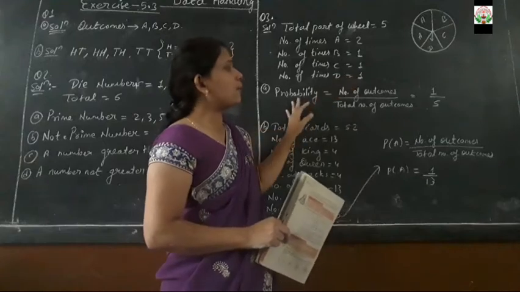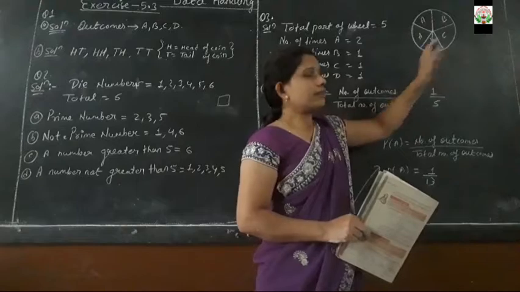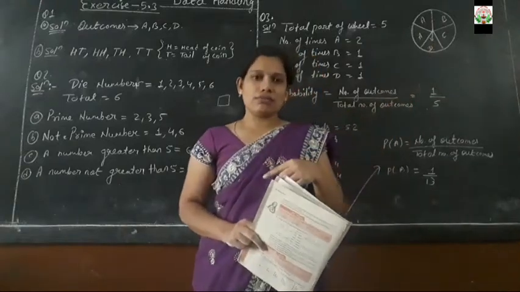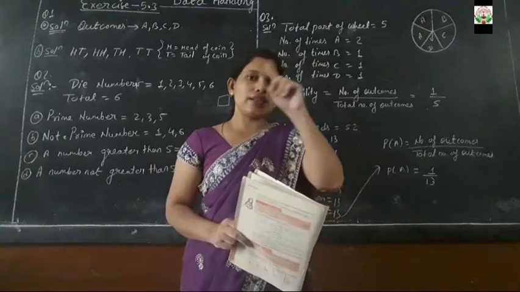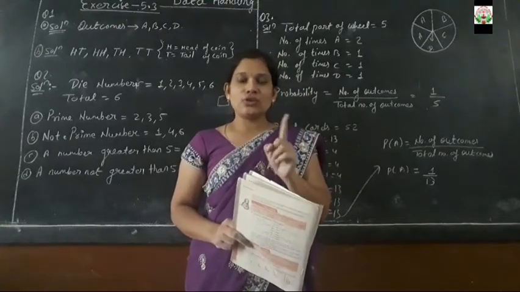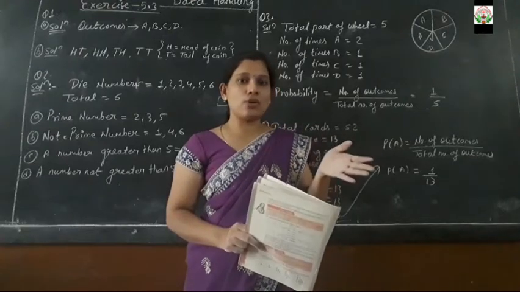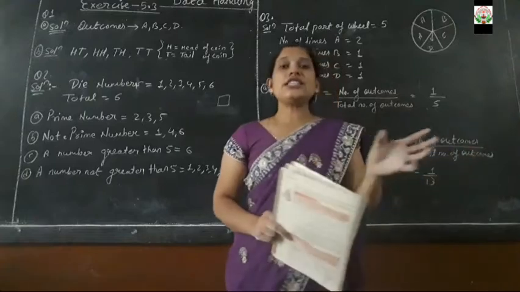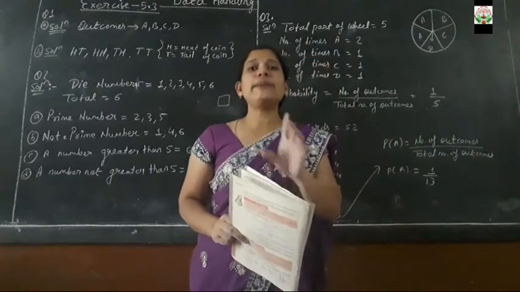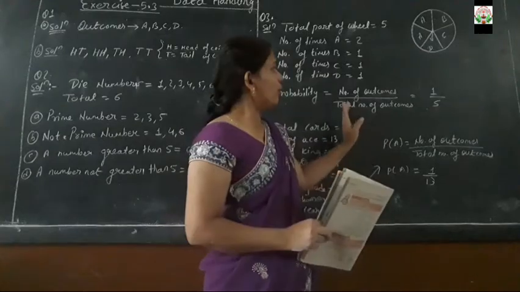Now it is asked for the probability of outcomes for D. When I rotate the wheel, how many times can D occur? Since the circle has only 1 D, it can stop only 1 time at D. The rest of the time the spinner may stop at A, B or C. But how many times will it stop at D? Only one time.